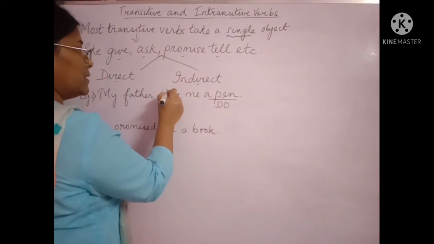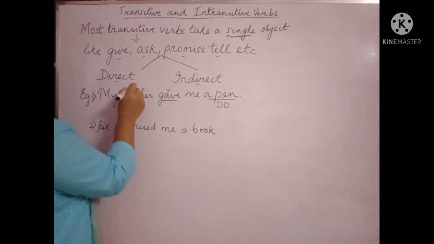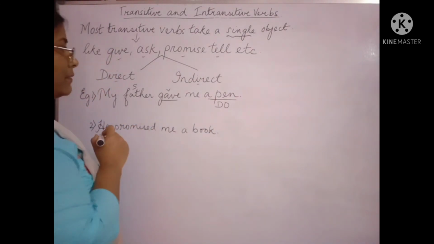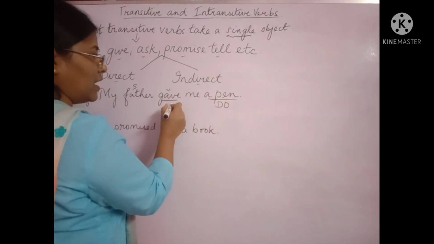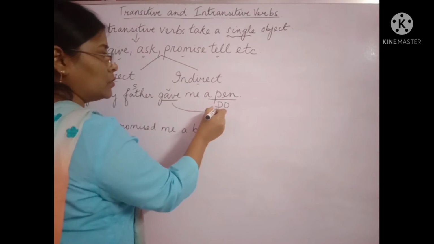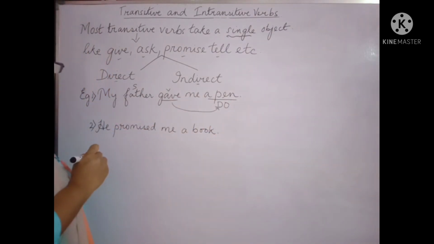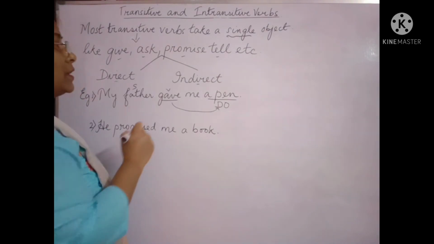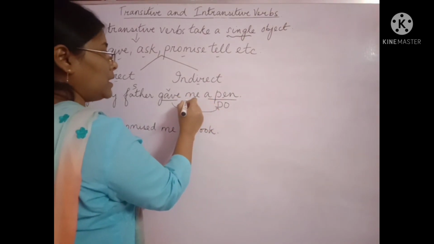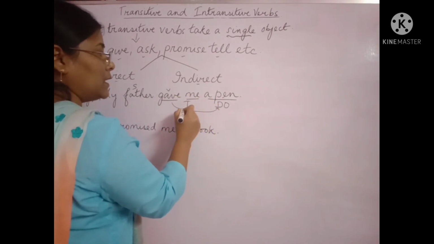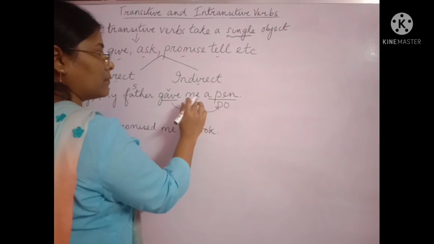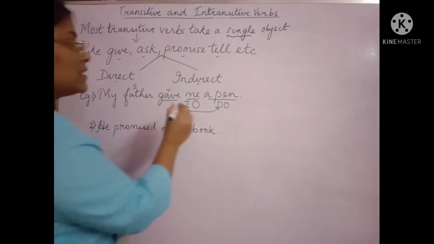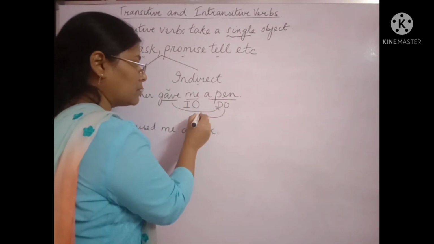The verb here is gave, subject is father. Now, whom did my father give? My father gave the pen to me. So, me is the indirect object, the receiver of the direct object.